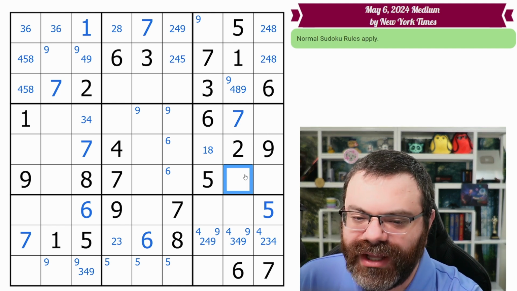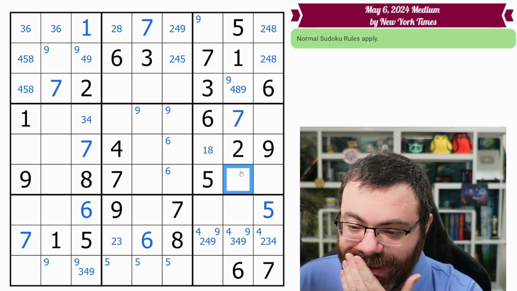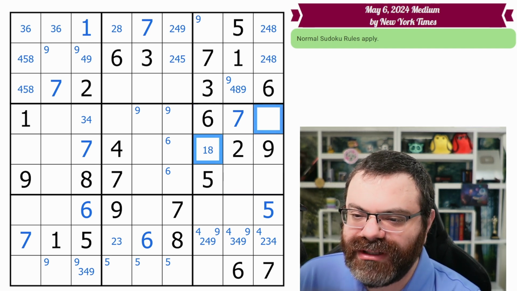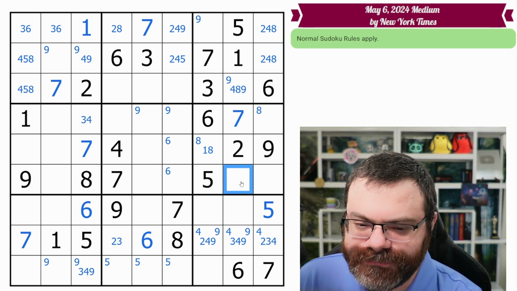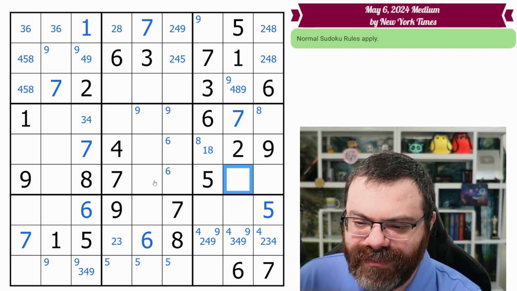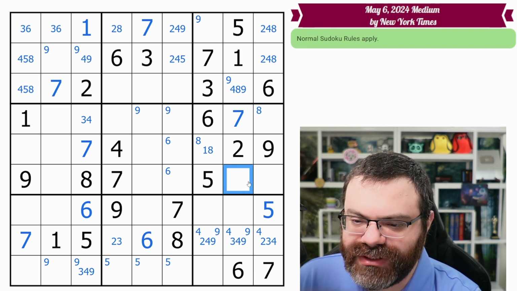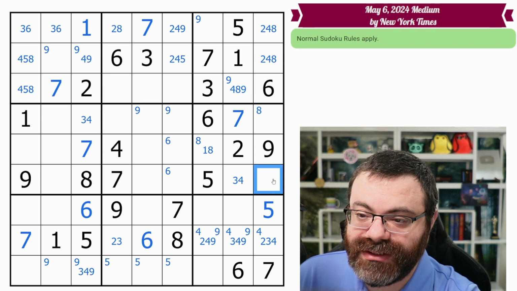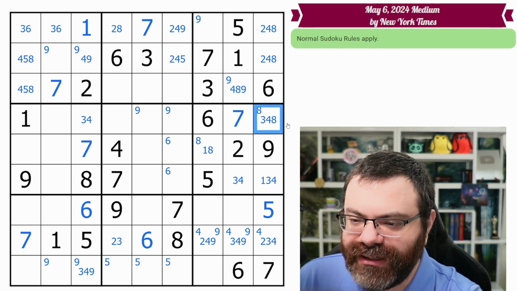This cell can't be a 1, so we're down to... wait, hold on. What was this? Right, we needed an 8 in this box. I just noticed we have this 8 here looking in. So 8's going to end up in one of these 2 cells. What did we need? We needed 1, 3, 4, and 8. So this can't be the 1 or the 8. So this is 3, 4 only. This also can't be 8. So this is 1, 3, 8. And this can't be 1. So this is 3, 4, 8.